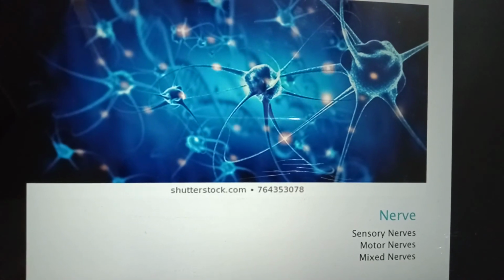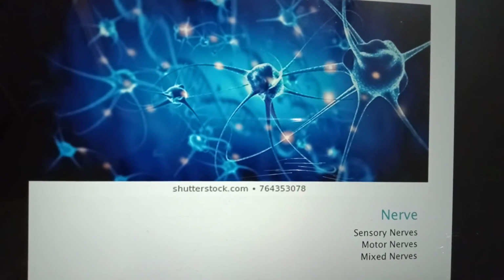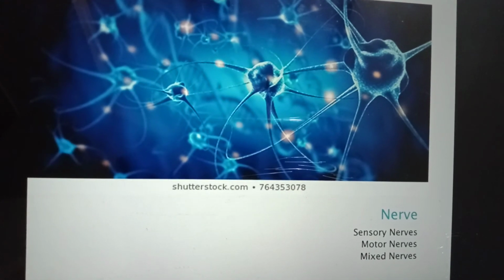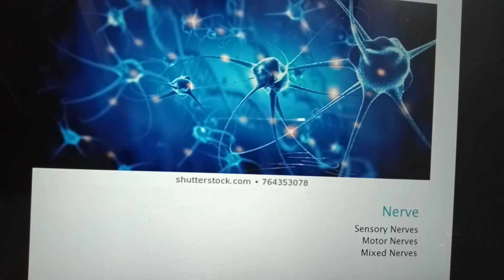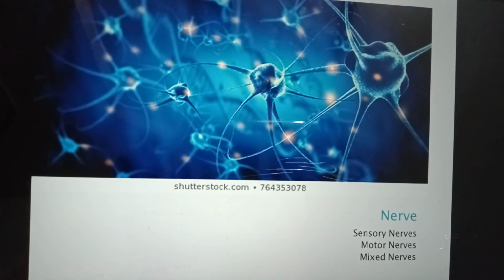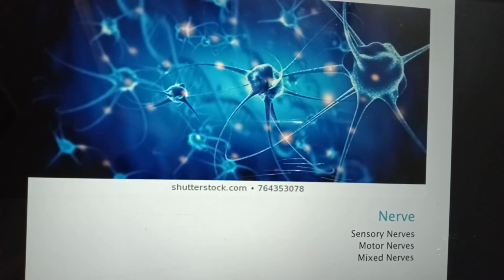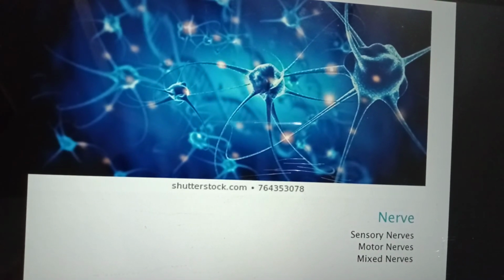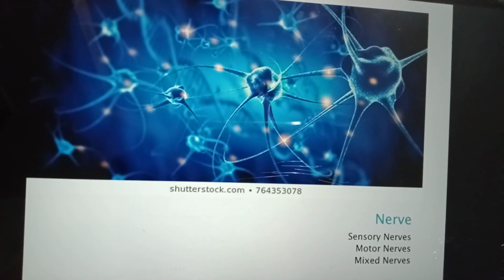And now I will discuss a nerve. A nerve means the union of several axons that are enveloped by covering lipid. Based on the property of axons, the nerves are classified into three types: sensory nerves, motor nerves, and mixed nerves. Sensory nerves contain the axons of sensory neurons only. Motor nerves contain the axons of motor neurons only, and mixed nerves contain the axons of both sensory and motor neurons. In certain parts of the body, bodies of many neurons are grouped together and enveloped by a mass. This is called a ganglion.